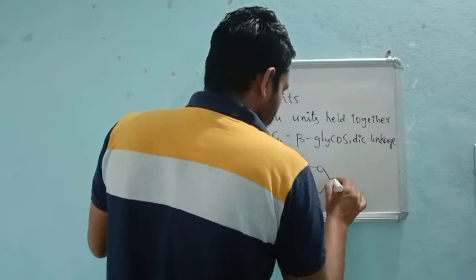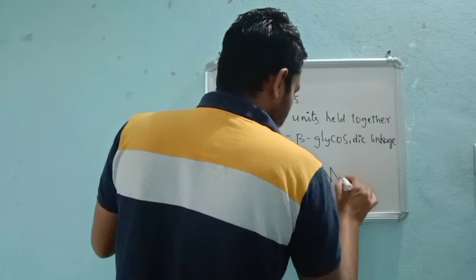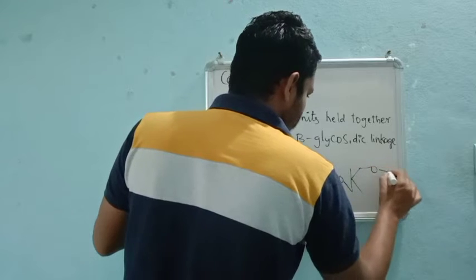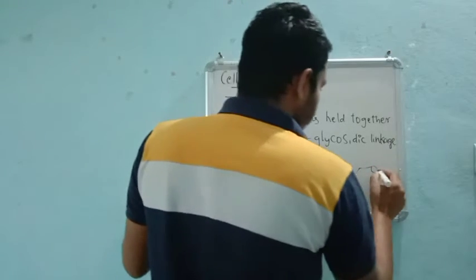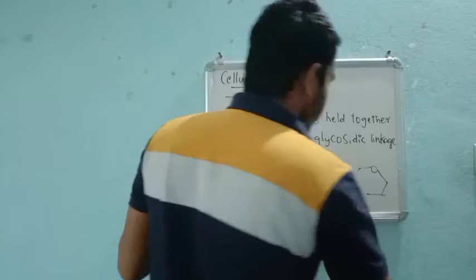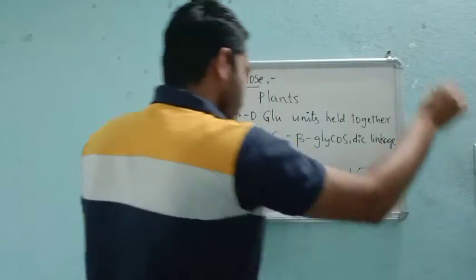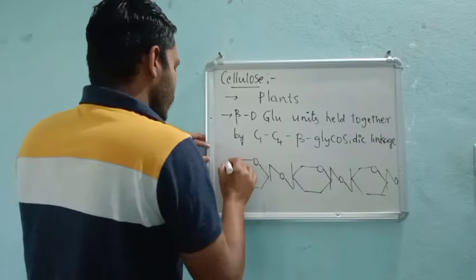Beta means this is the case, right? If you see the book, please go through the book; you will get more and more information like this. Because they are present in n number, the chain will be continued like this. Again, the chain will be continued.